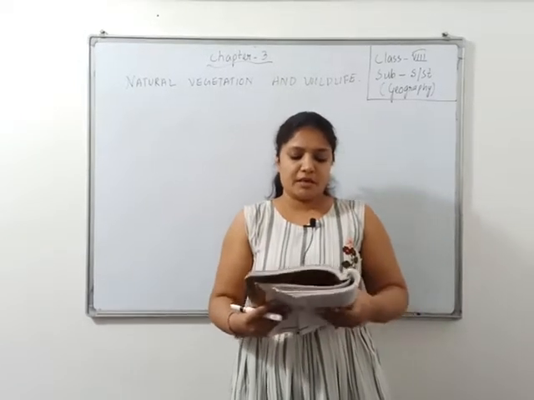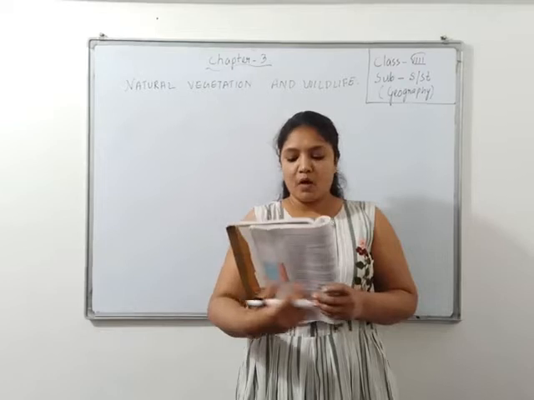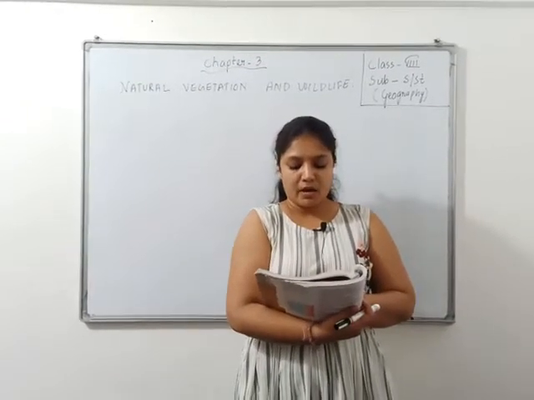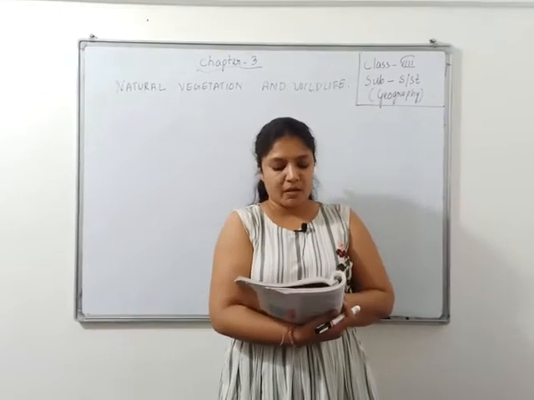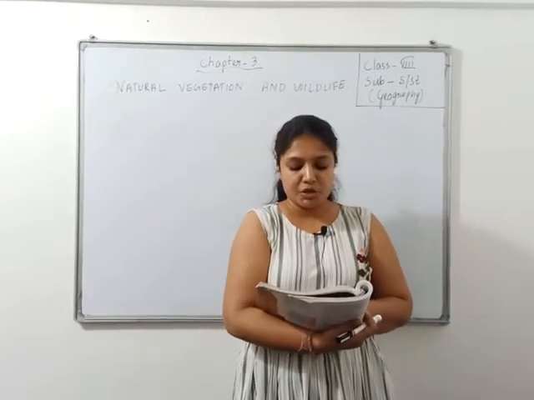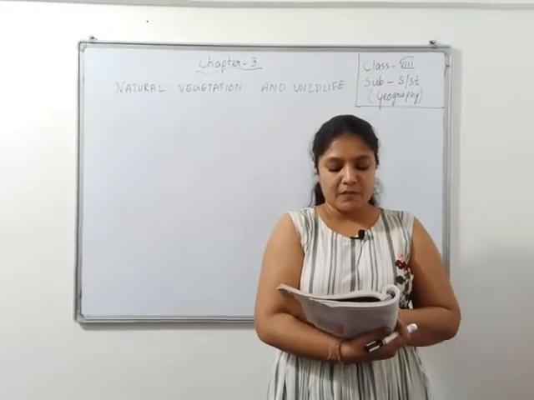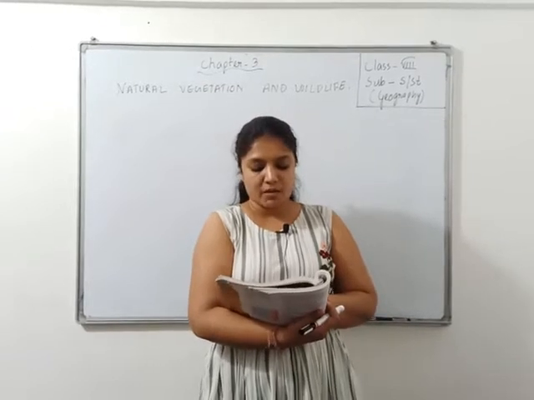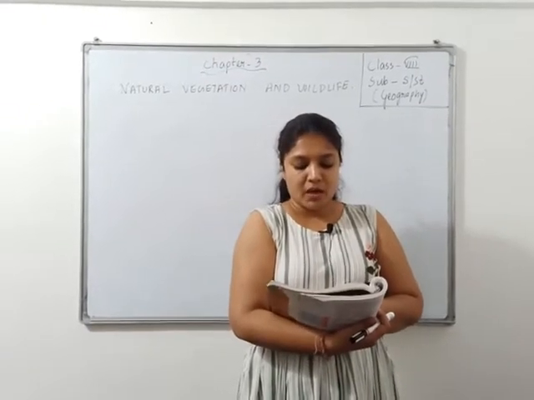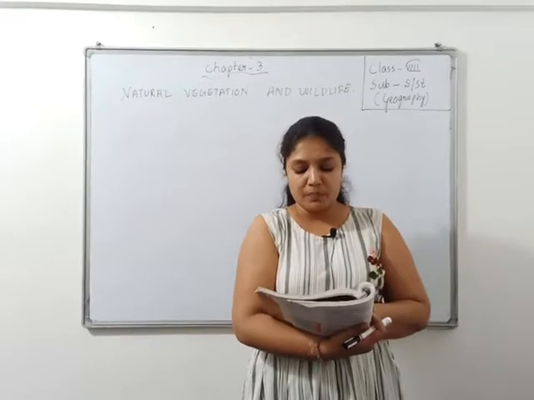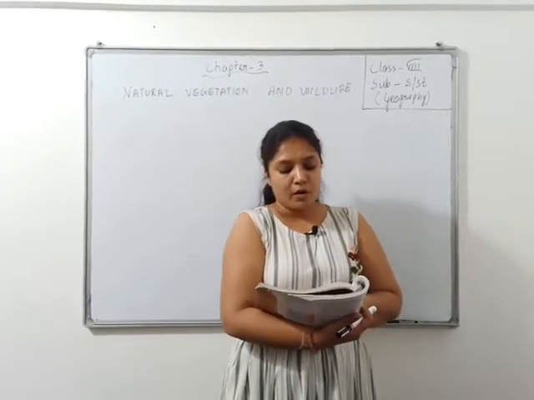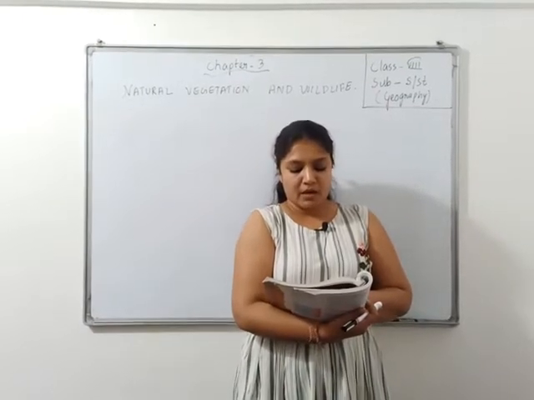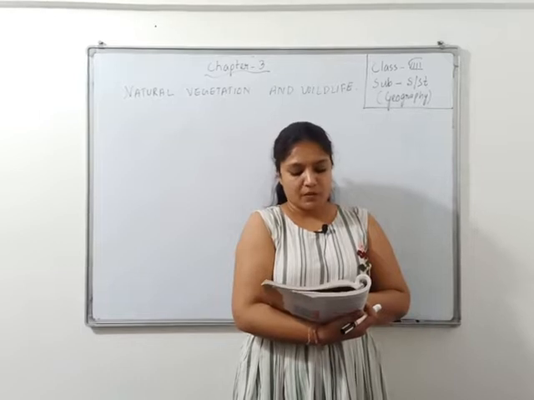Natural vegetation is a part of biosphere. It is found only in the contact zone of lithosphere, hydrosphere and atmosphere. In the biosphere, there is an interdependence and interrelationship among living things and their physical environment. That part of the biosphere which supports life is known as ecosystem. The size of the ecosystem may vary from that of a pond to a whole ocean, for that matter a rainforest. In fact, a biosphere is itself treated as a big ecosphere.